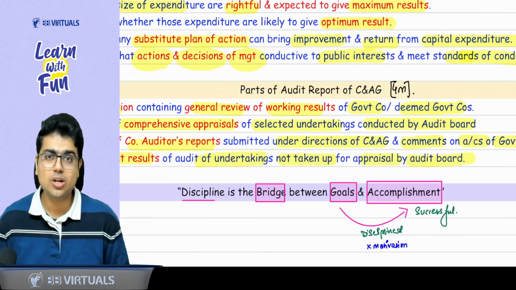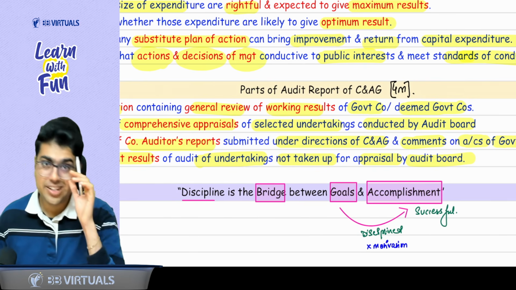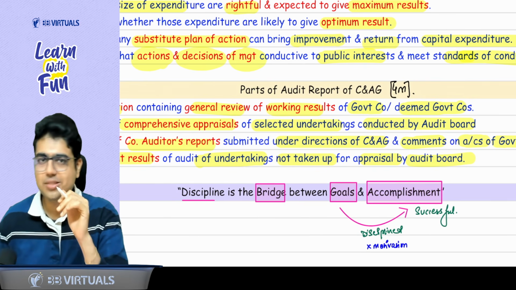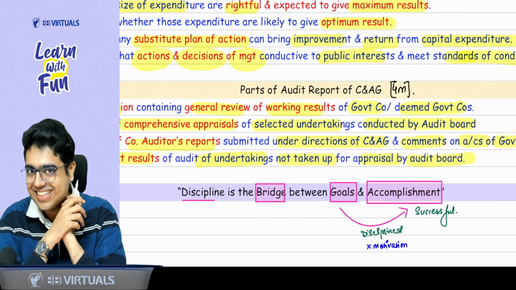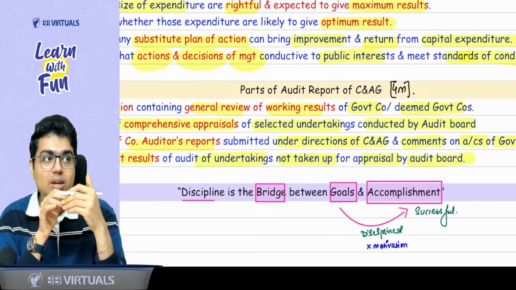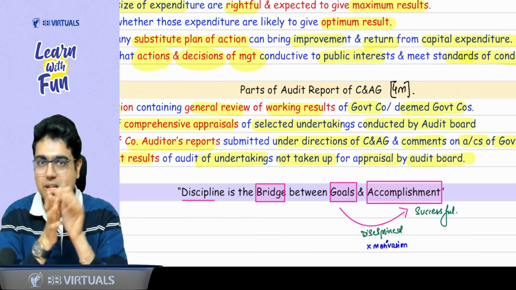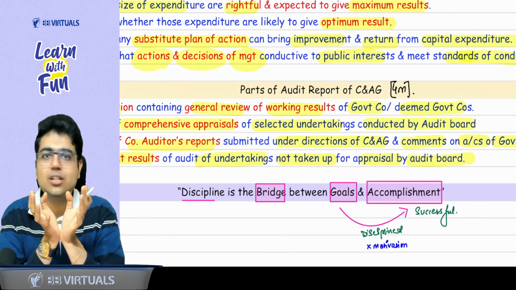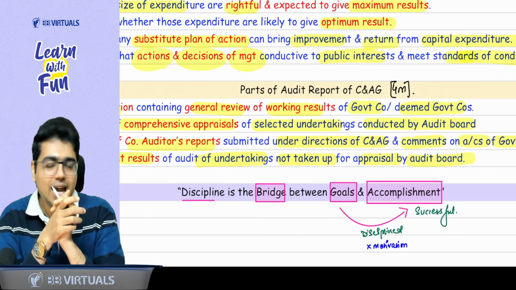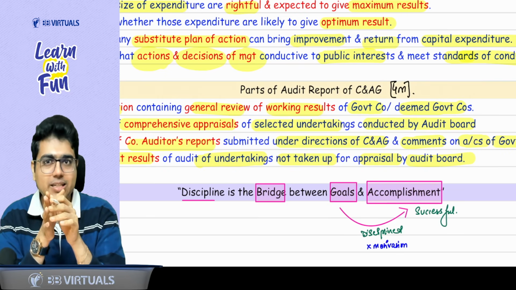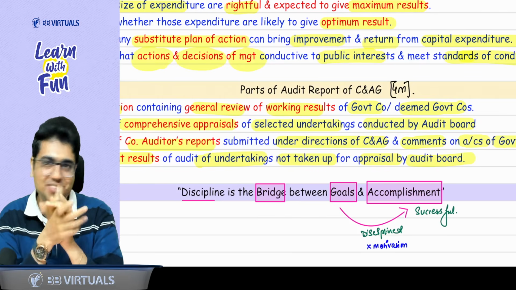With this, your PSU audit revision is done. I tried my best to cover all the concepts in as much detail as possible. I hope you enjoyed that. Also, we covered the entire question bank because I know as a CA student, we are a little lazy. Sometimes the concepts take so much time that we don't get much time for the question bank. So in this amazing short and crisp revision of around 1.5 hours, I made sure that we not only cover the concepts in detail but also the question bank, so that at the end of the day you feel that yes, questions are also done.